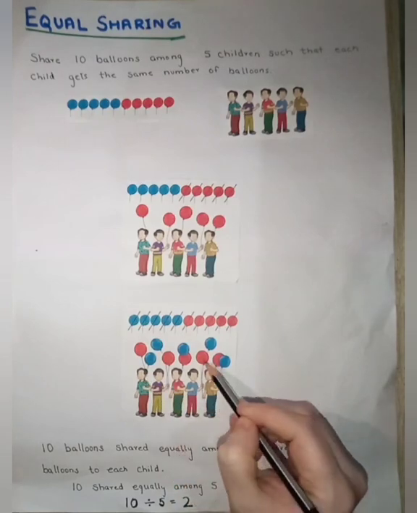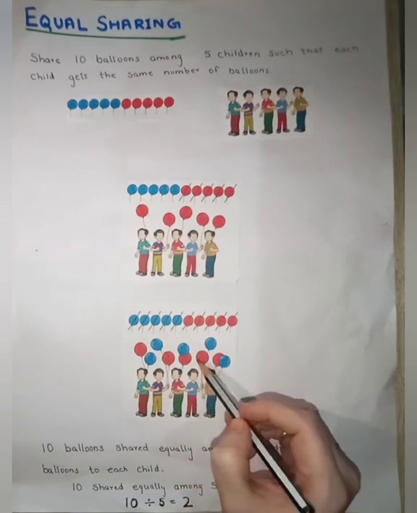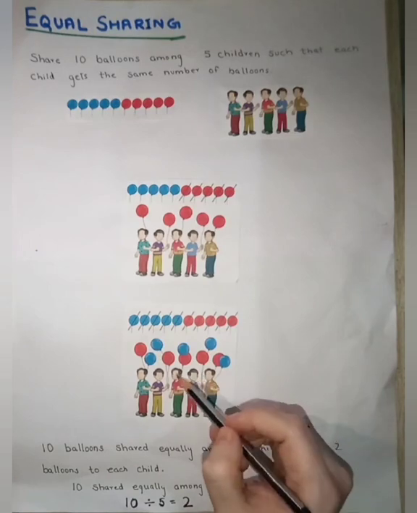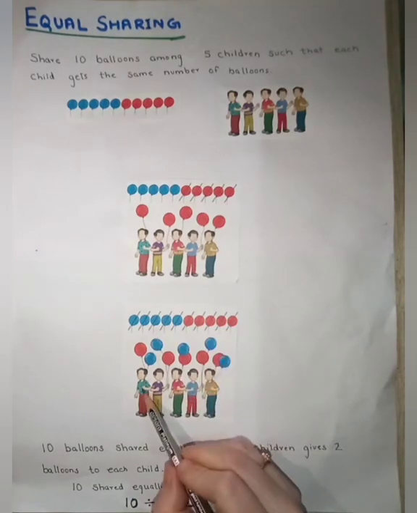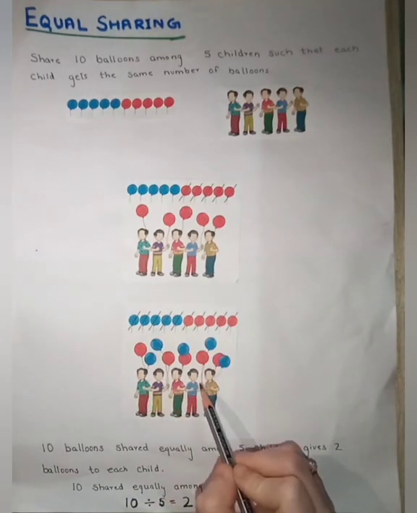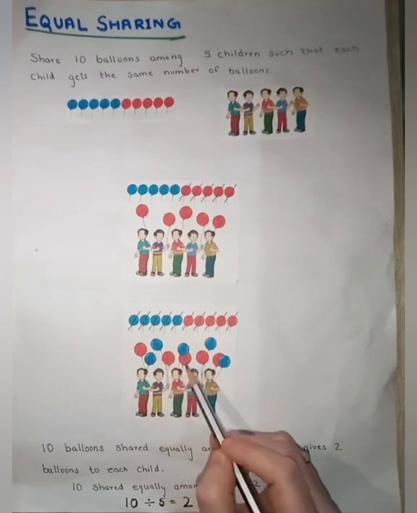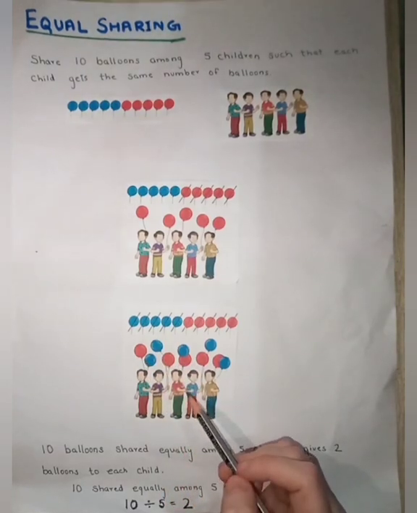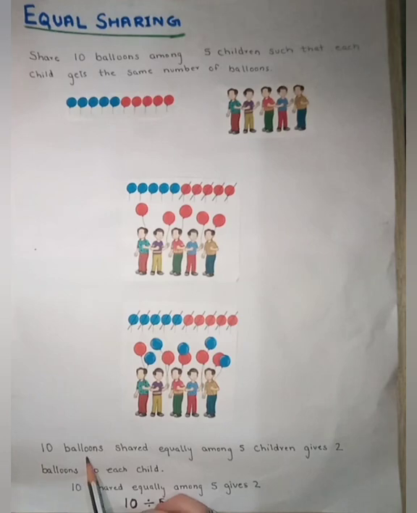We have distributed or we have shared equal balloons to them. Means all the 5 children get 2 balloons. See, 10 balloons shared equally among 5 children gives 2 balloons to each child.